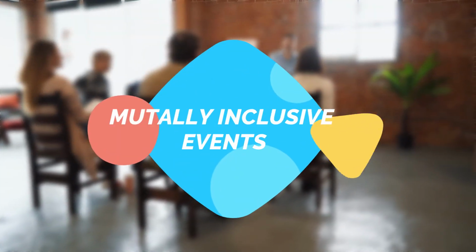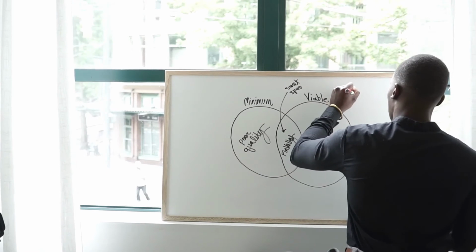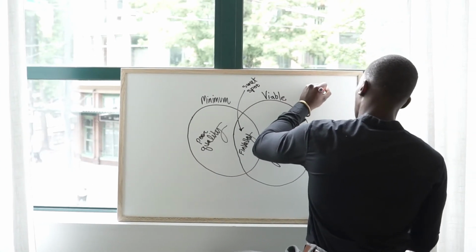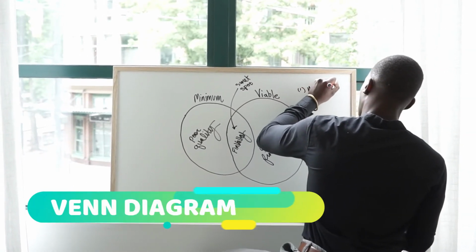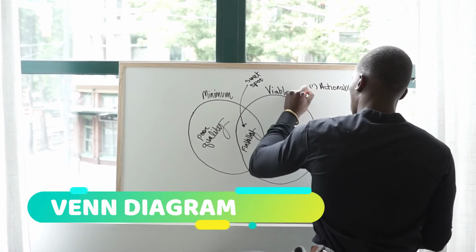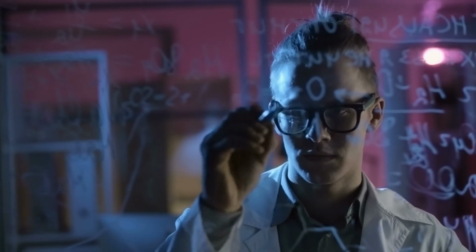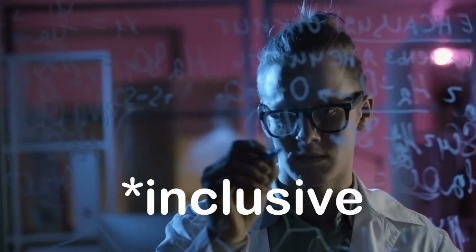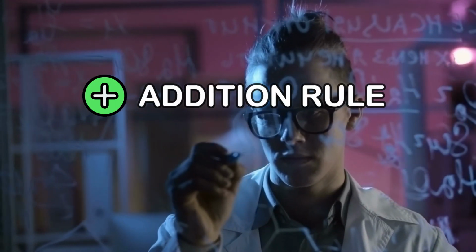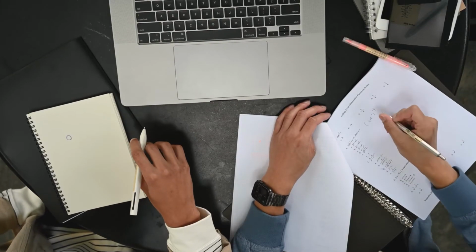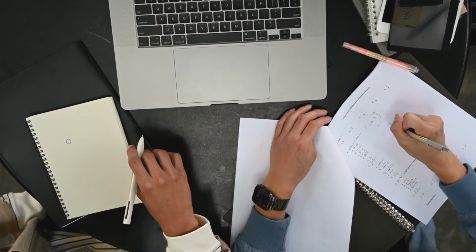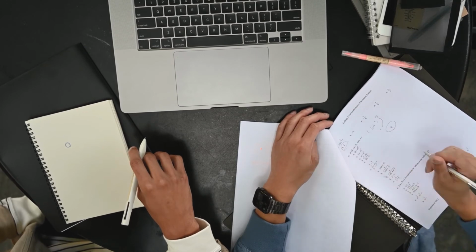So in today's video, we are going to be talking extensively about the concept of mutually inclusive events. We would also talk about how we can use the concept of Venn diagram to diagrammatically represent two mutually inclusive events, and also define the mathematics that we can use to work on two mutually inclusive events. We're talking about the addition rule and the multiplication rule, and then we solve one or two questions to help us understand the basis of this type of event.